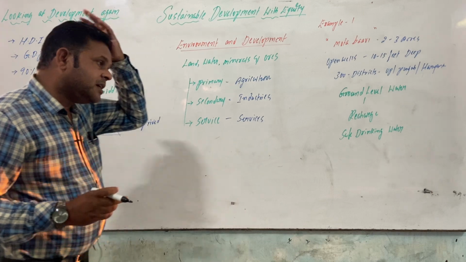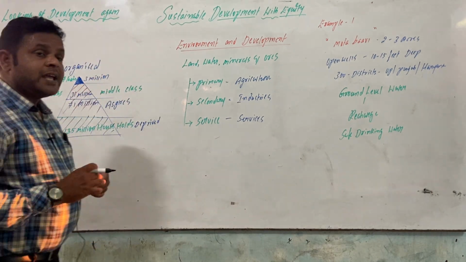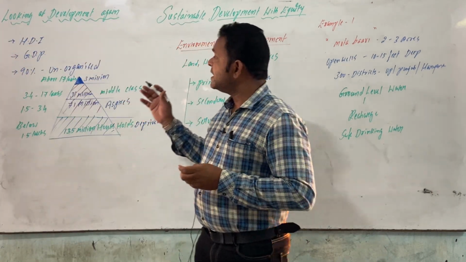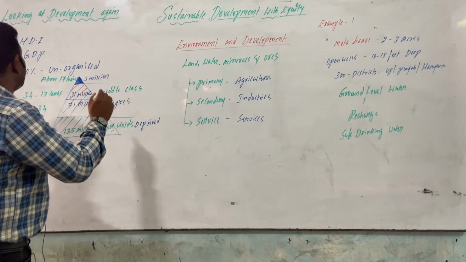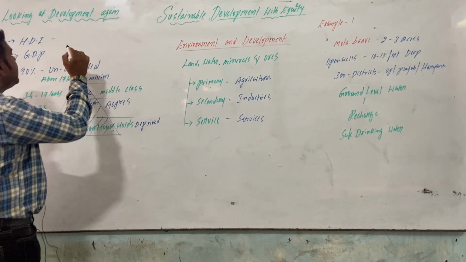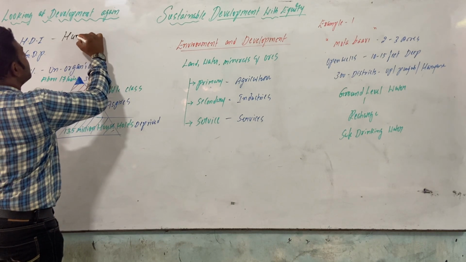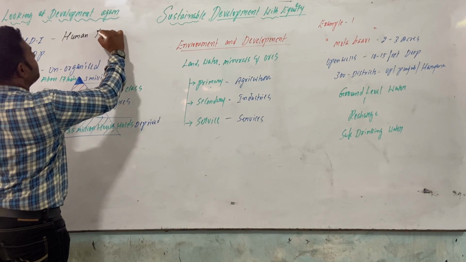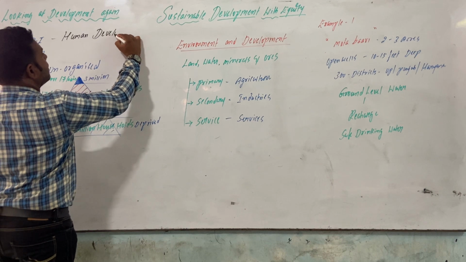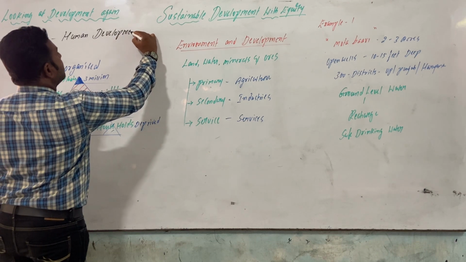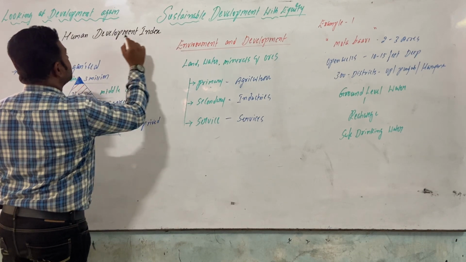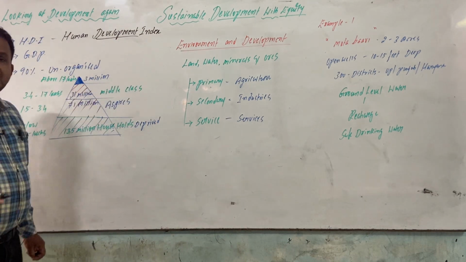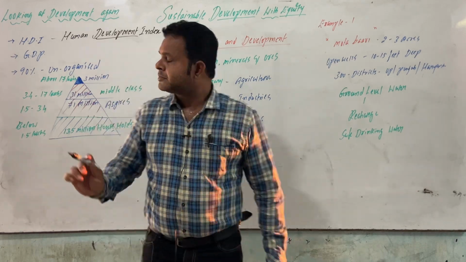So coming to the point here, looking at development again, what are the developments we are going to see? The first, let me let you know about what we call HDI. HDI indicates Human Development Index.